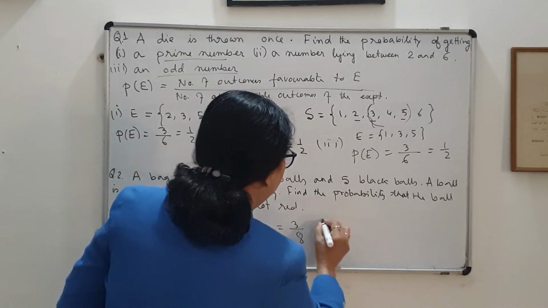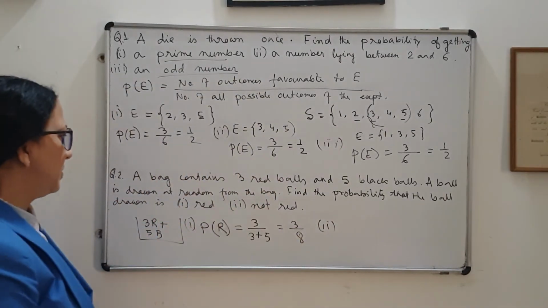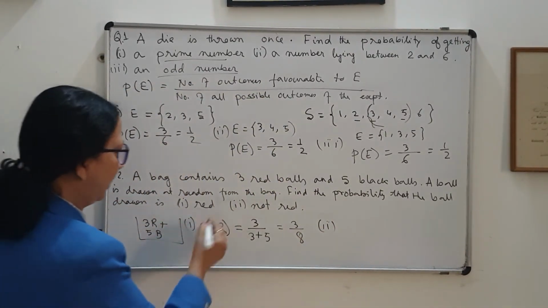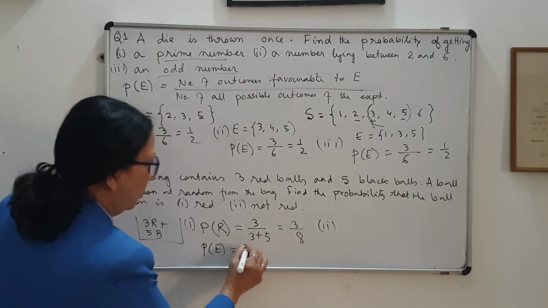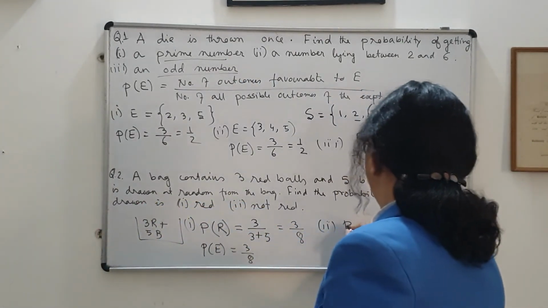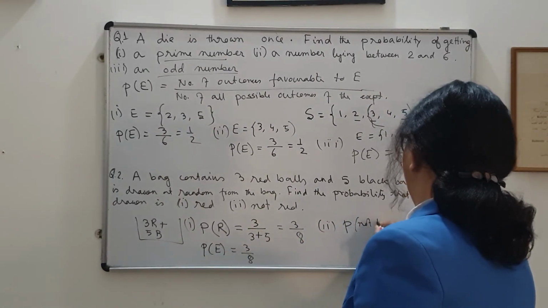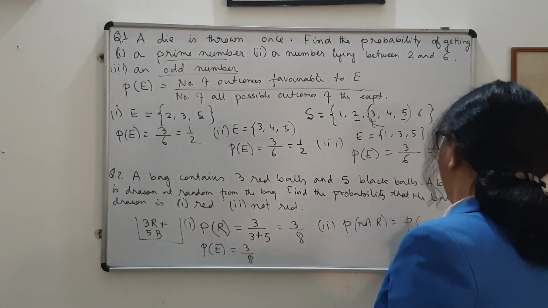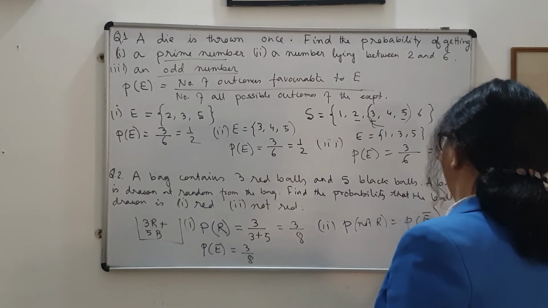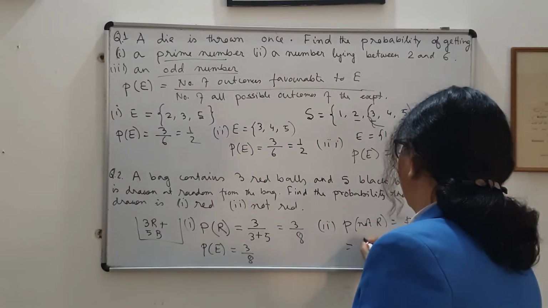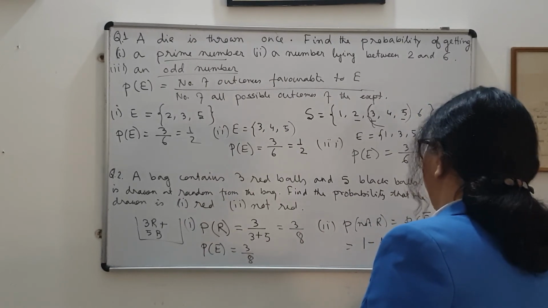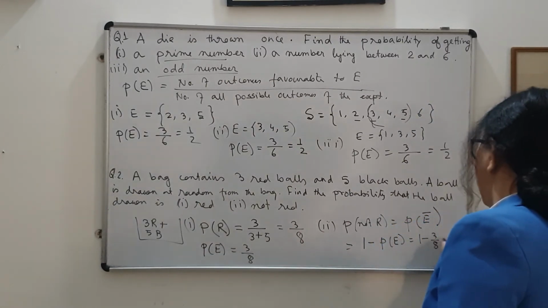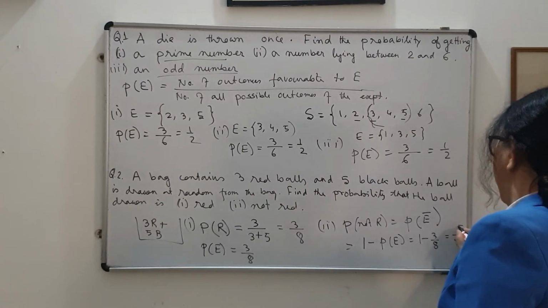Then the second part: not red, that means it is the complementary event. P of E was 3 by 8. So the probability that it is not red is nothing but P of the complementary event, and by the definition it is 1 minus P of E. So 1 minus 3 by 8, which is 5 by 8, is the answer.